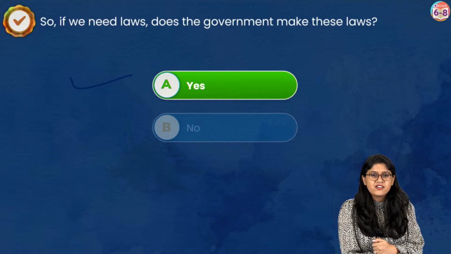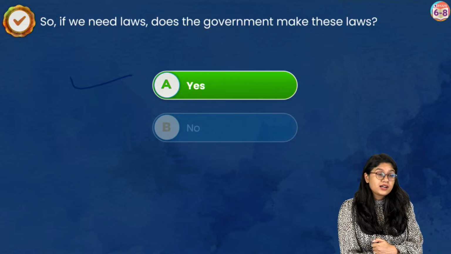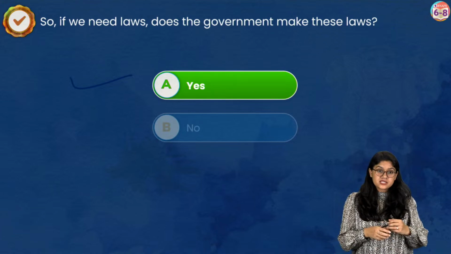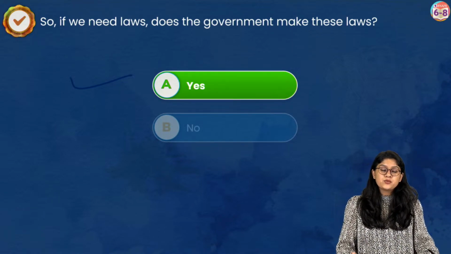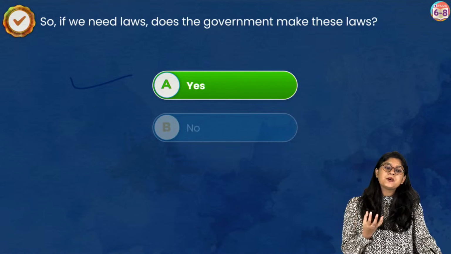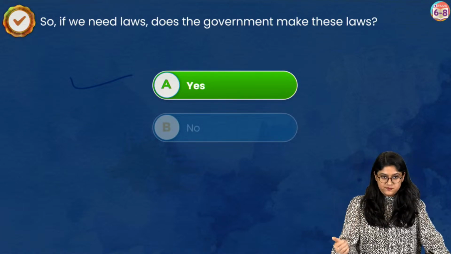Ma'am, friends are telling that government is going to destroy. No, why? I don't know what you are reading, and I don't know why you're reading such things. Government in any of the countries is there to make sure there's development and growth of the country. Government would never want to hamper the growth of the country in any way.